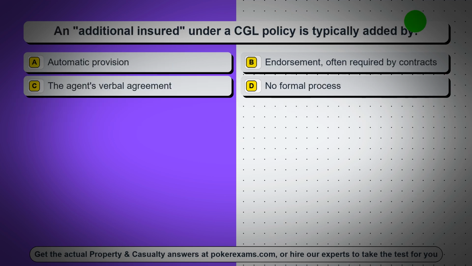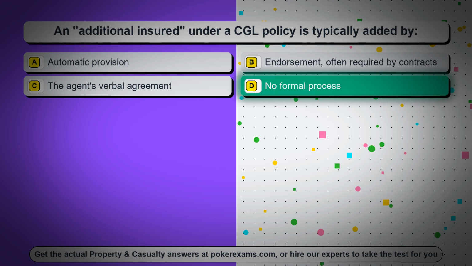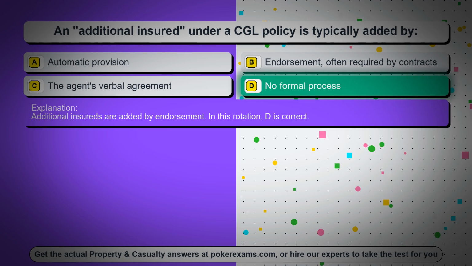Question 45. An additional insured under a CGL policy is typically added by Option A, automatic provision. Option B, endorsement, often required by contracts. Option C, the agent's verbal agreement. Option D, no formal process. The correct answer is option D, no formal process. Additional insureds are added by endorsement. In this rotation, D is correct.